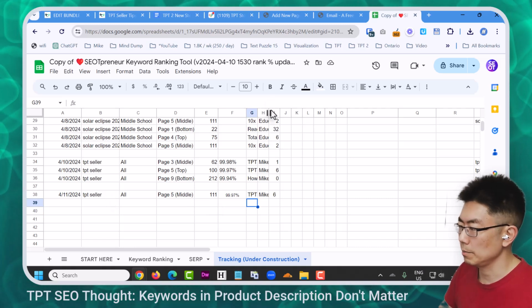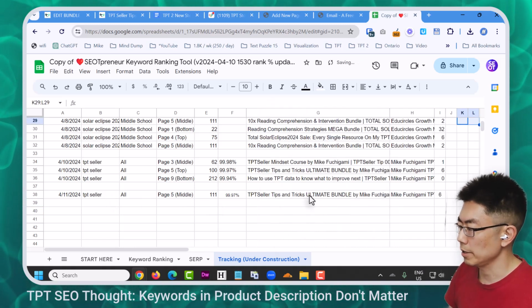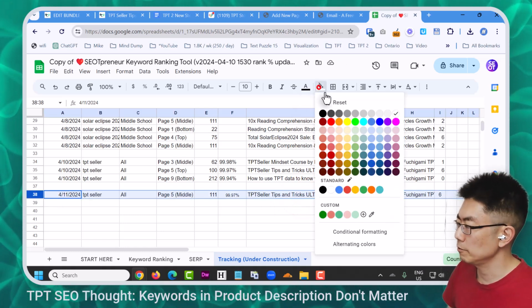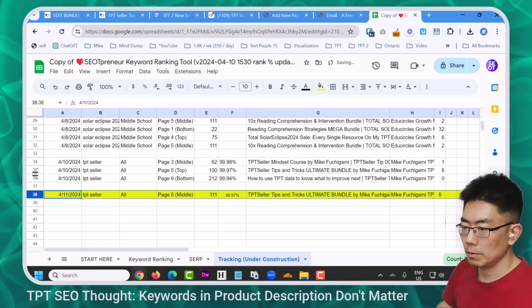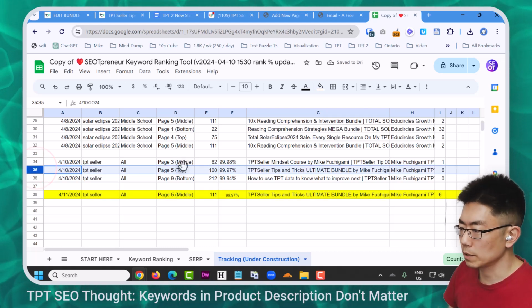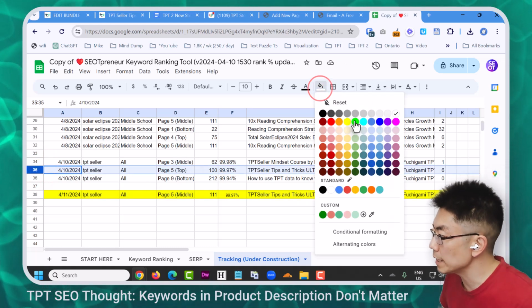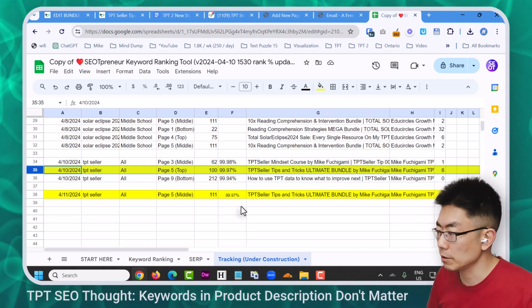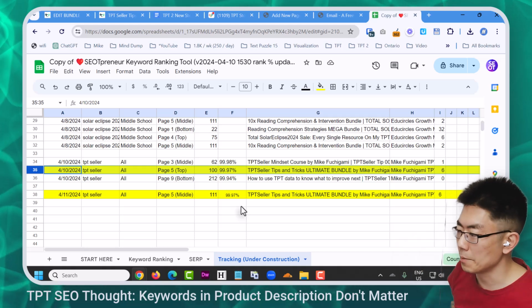Where does it say ultimate bundle? Let's just make this a little bigger. So there it is. TPT Seller. Here's the ultimate bundle. Oh, and I have some information from before. So before, the ultimate bundle was 5 at the top. Oh, that's interesting. It's dropped position in a day. Maybe the halo effect from sales has started to disappear. Who knows how the magic of this works?